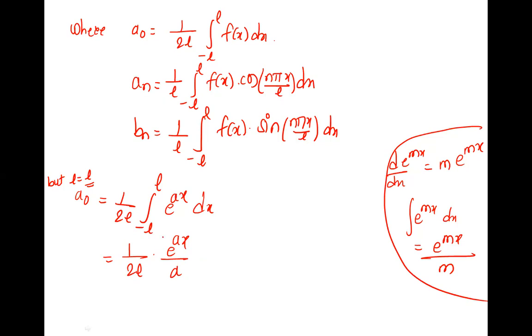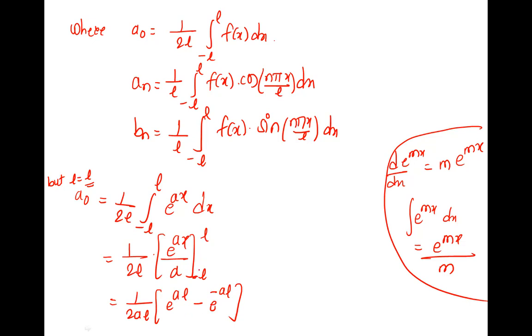So it is e raised to ax by a, from minus L to L. A is constant, so 1 upon 2aL. With upper limit L, e raised to aL, minus e raised to minus aL for the lower limit. This is your a naught.